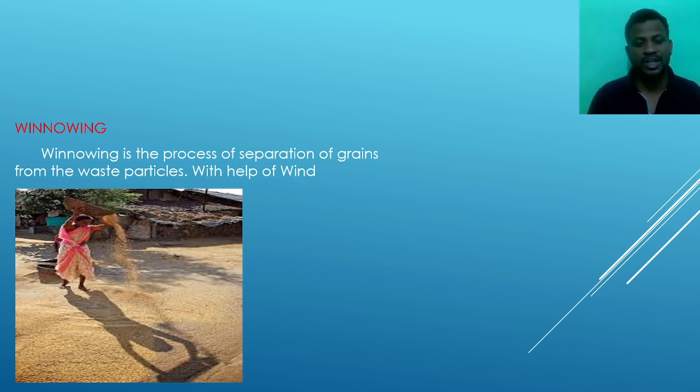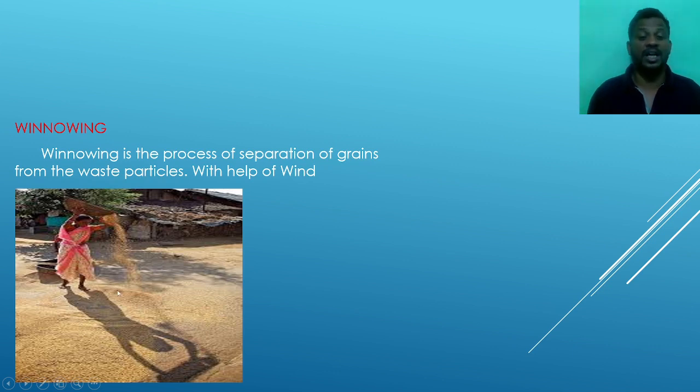They may be the leaves of the plants, or the stalks of the plants. Winnowing is the process of separation of grains from the waste particles. We are going to remove the waste particles by the winnowing method.